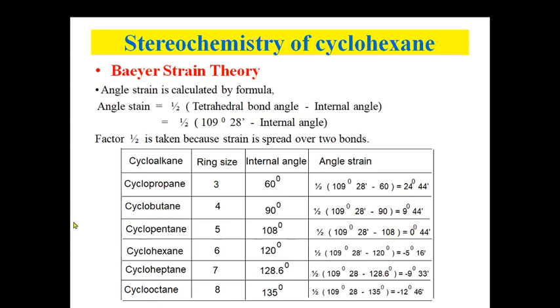So as the internal angle increases here, you can see the angle strain is decreasing. For cyclopentane, it's 0 degrees and 44 minutes. For cyclohexane, it's 5 degrees and 16 minutes. Here it's given as negative, but actually the angle strain is not negative. It's just given that way because